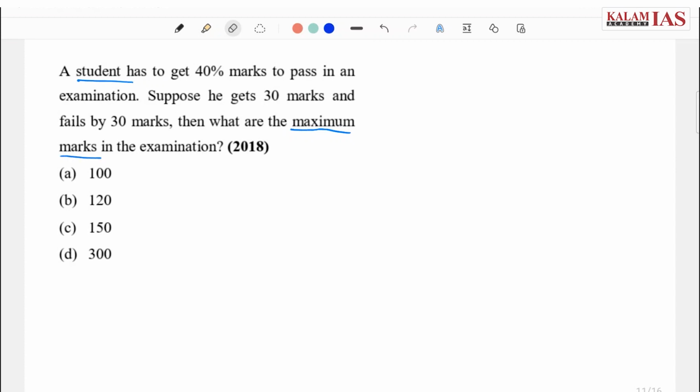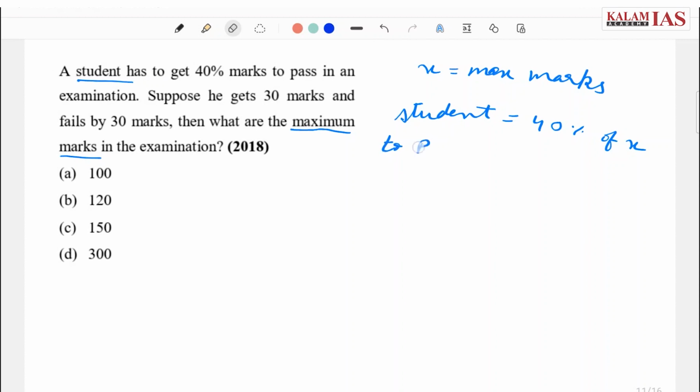Let's start in the reverse way. Suppose the maximum marks in the examination is x, that is maximum marks a student can score, and it is said that student should get 40% of X to pass, that is 0.4x.